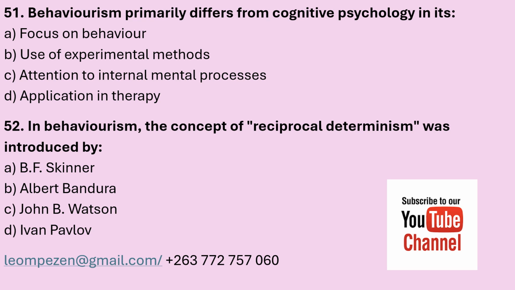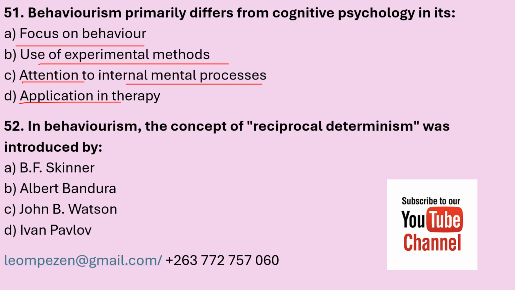51. Behaviorism primarily differs from cognitive psychology in its A. Focus on behavior. B. Use of experimental methods. C. Attention to internal mental processes. And D. Application in therapy.